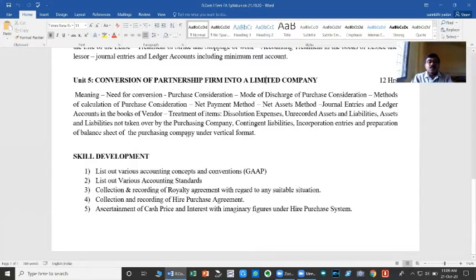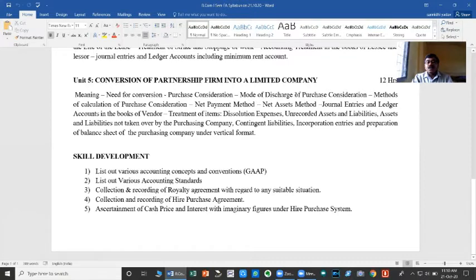The syllabus prescribed for you is the meaning of conversion, need for conversion, and purchase consideration. Purchase consideration means the purchase price payable by the company to the partnership firm. Even if we convert our own partnership firm into a company, in the eyes of law we have to assume that the partnership firm is sold to the company. Here the purchaser is the company and the seller is the partnership firm. So purchase consideration is the price payable by the purchasing company to the vendor partnership firm. Vendor means seller.